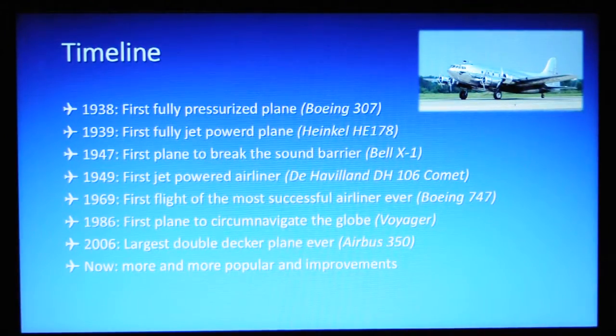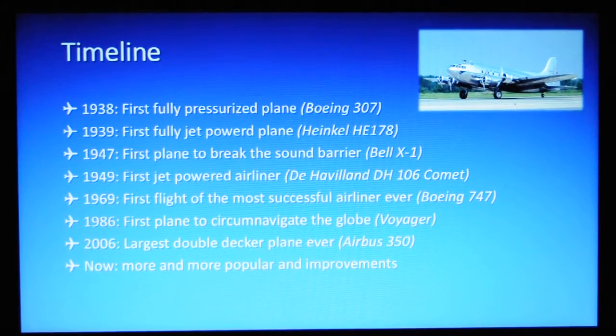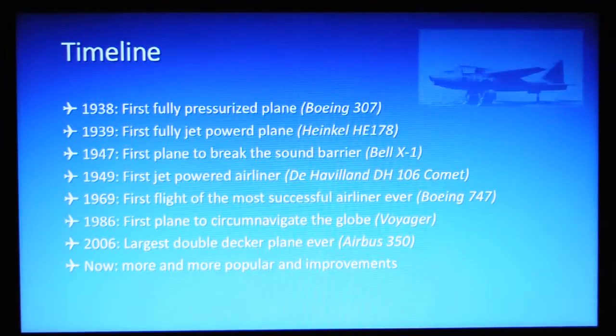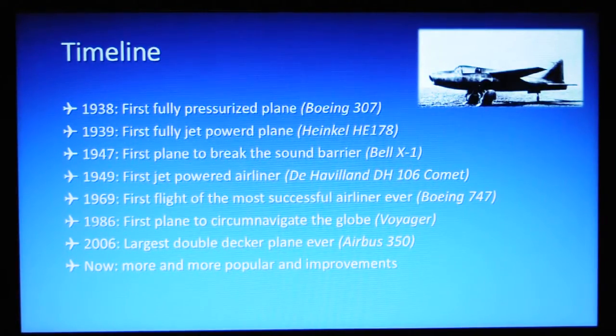The Boeing 307 was the first fully pressurized plane. This allowed it to fly at a height of 6,096 meters. This is above the weather, which made it more comfortable for the passengers. It was created in 1938. In 1939, the first completely jet-powered plane was created, the Heinkel HE-178.